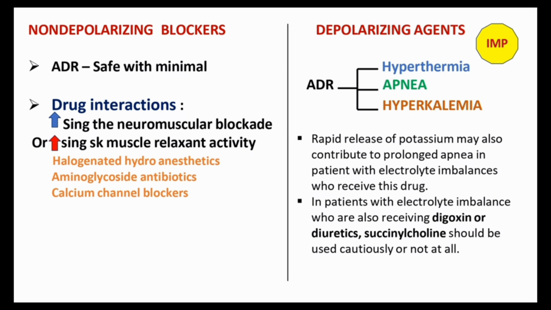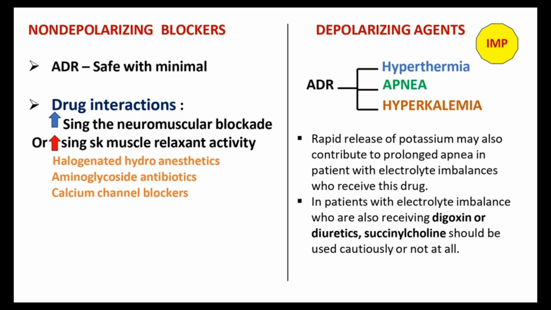Okay, and for the non-depolarizing blockers, I mentioned the drug interactions. Not only this much: halogenated hydrocarbon anesthetics, aminoglycoside antibiotics, calcium channel blockers only I mentioned here. Some two or three more are in the textbook. If you want, you can check it. Just for understanding, I mentioned this. The halogenated hydrocarbon anesthetics, aminoglycoside antibiotics and calcium channel blockers increase the neuromuscular blockade and increase the skeletal muscle relaxant activity. These are the main drug interactions with non-depolarizing blockers. Okay, so these are the main points.